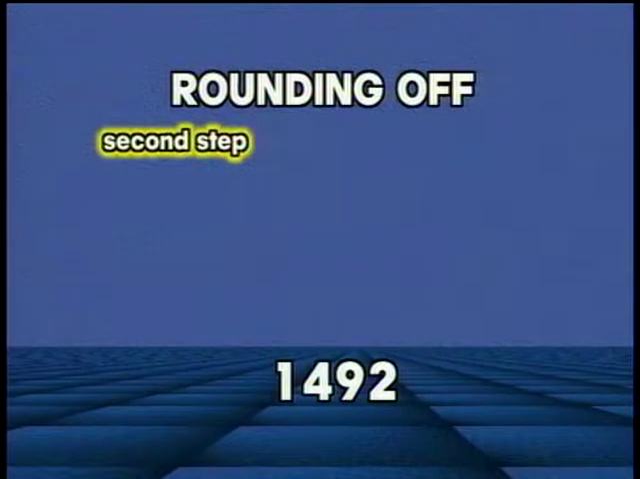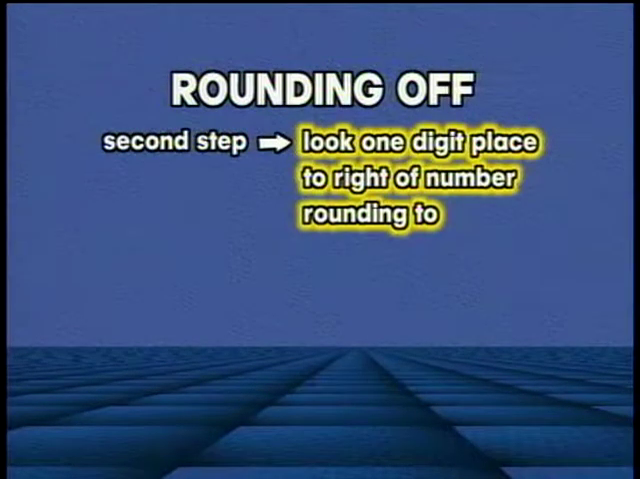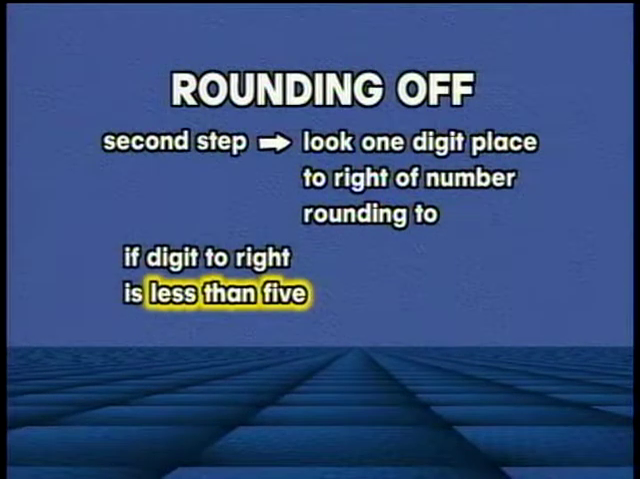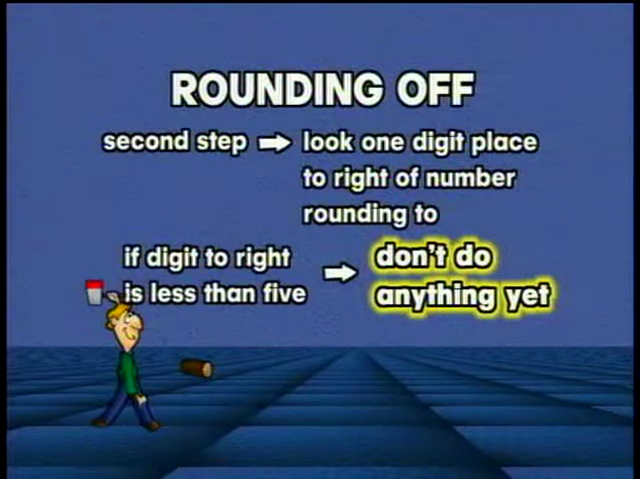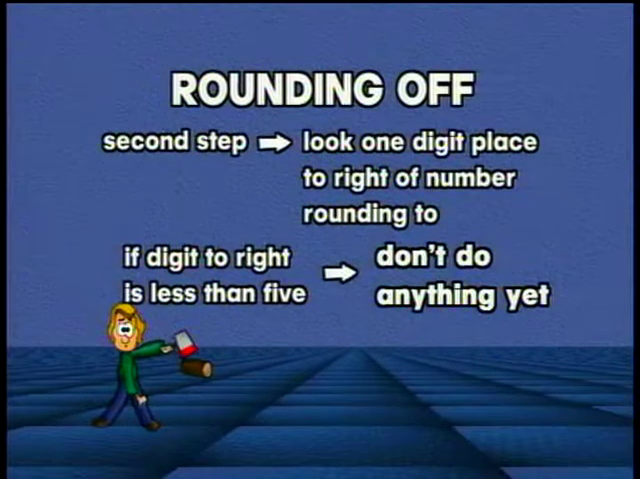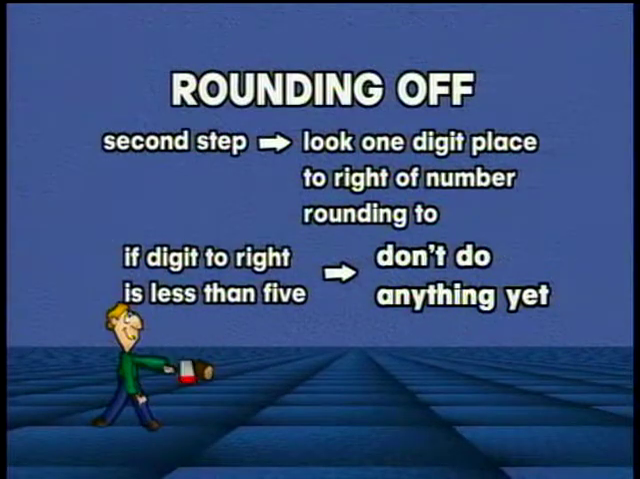The second step is to look one digit place to the right of where you want to round off to. If that digit is less than 5, you don't do anything yet. Don't move a muscle. Okay, you can move again.